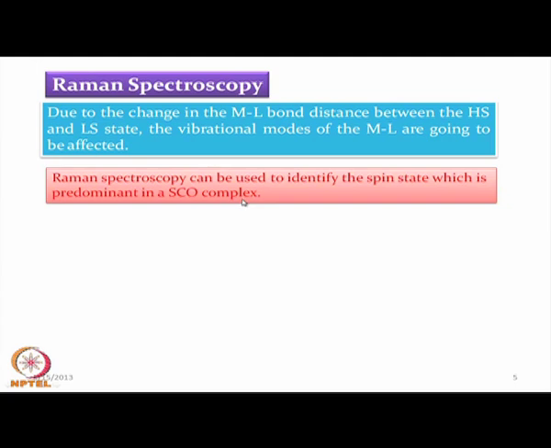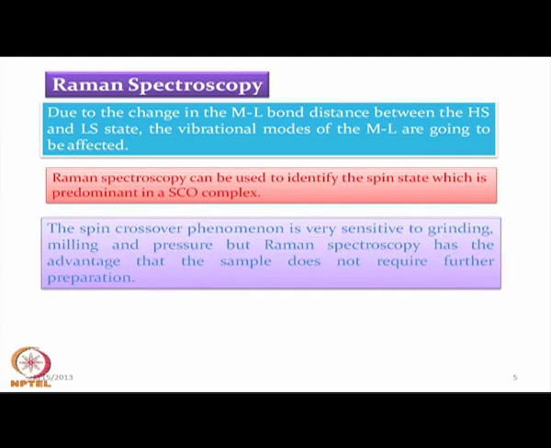Whether at a particular temperature it is the low spin complex which is exclusively present in absence of any high spin species, or as we increase the temperature the situation is changing, more and more low spin complexes are changing to the high spin one, and we end up close to room temperature with all the molecules transformed from the low spin form to the high spin form.